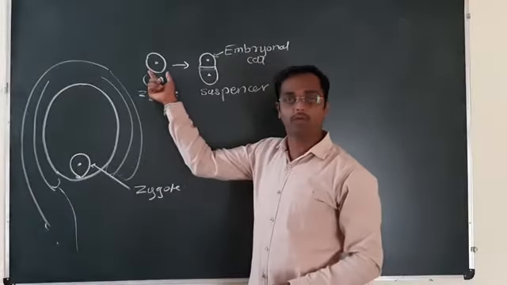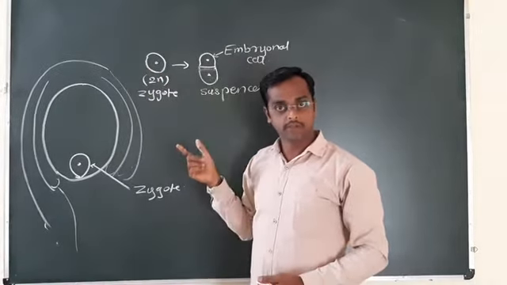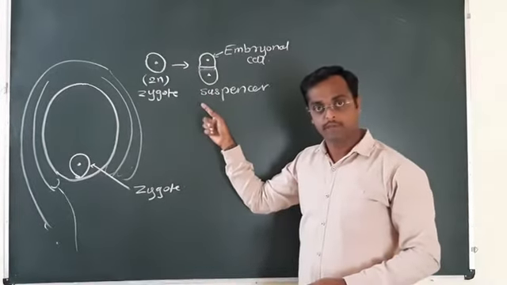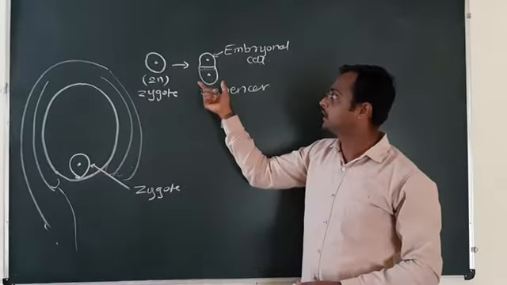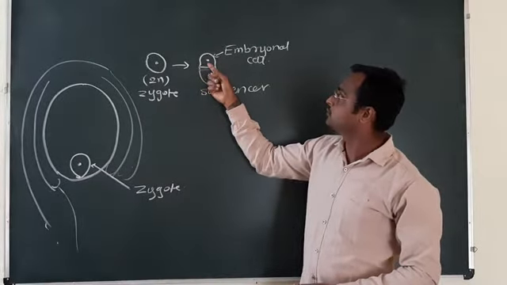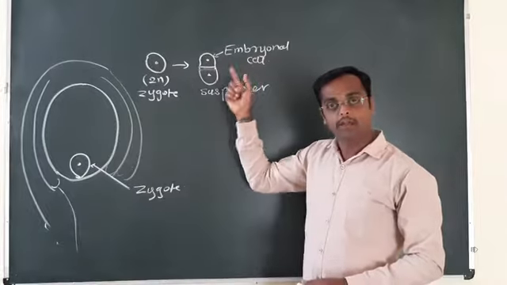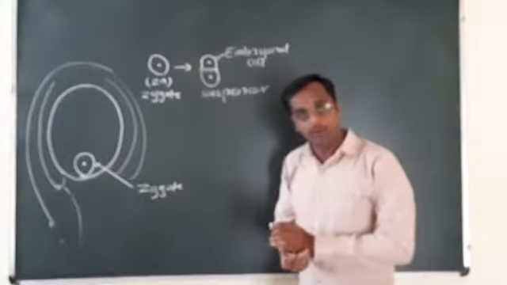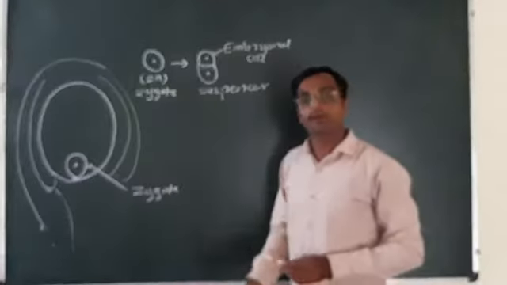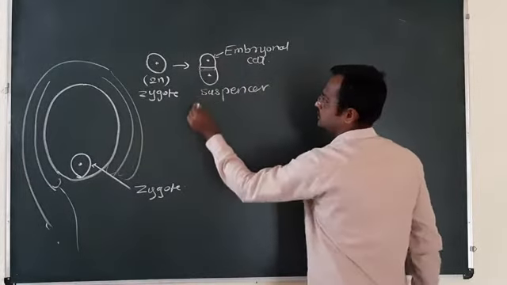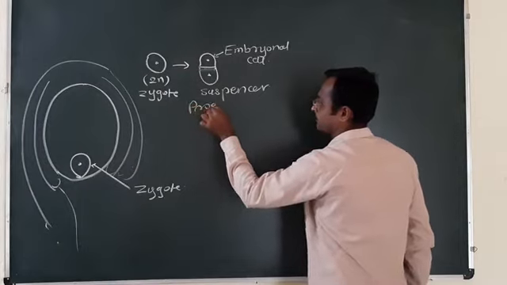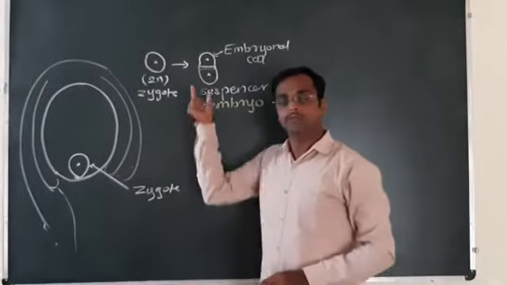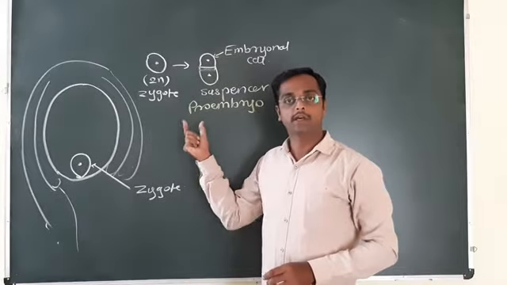The zygote undergoes first cell division, which is unequal, forming a two-celled stage. This two-celled stage contains two cells. The upper cell is the embryonal cell, and the lower cell towards the micropyle is the suspensor cell. Now the embryo is called the proembryo. This stage is called a proembryo.